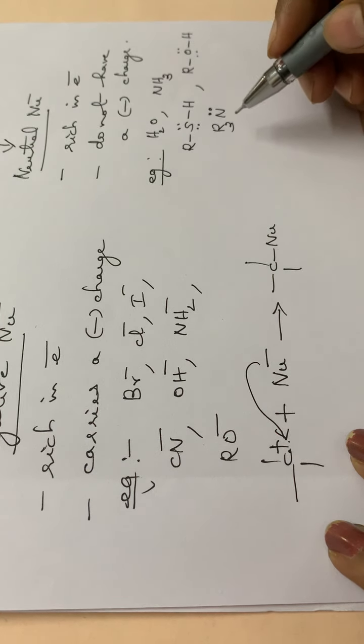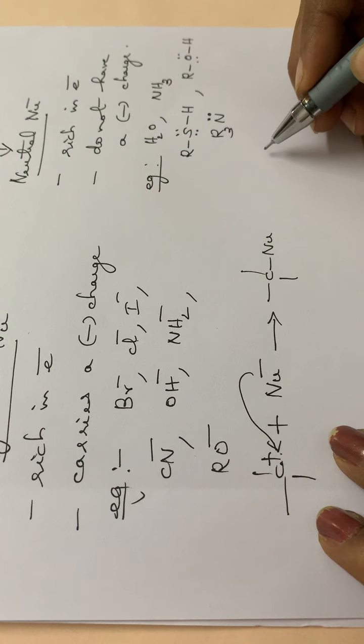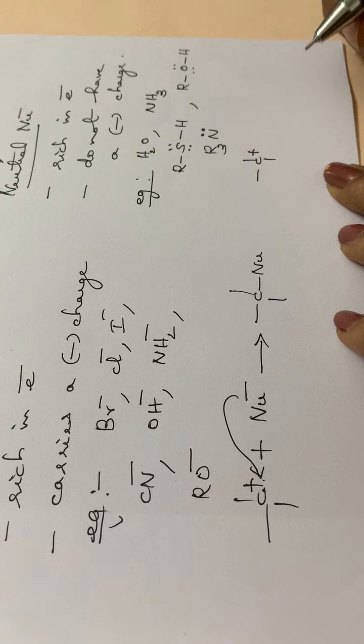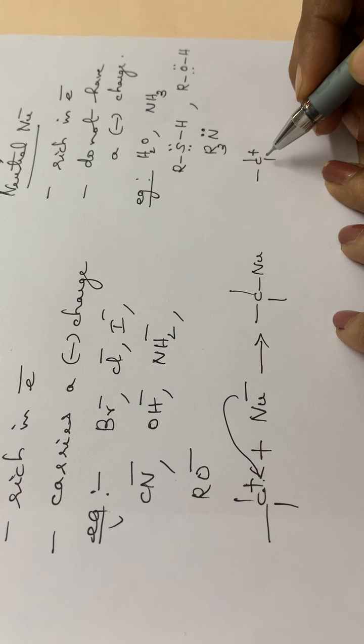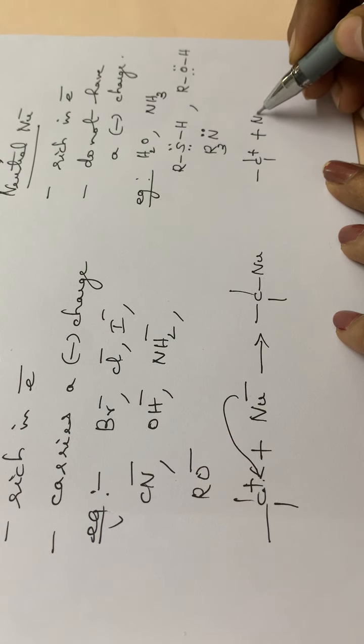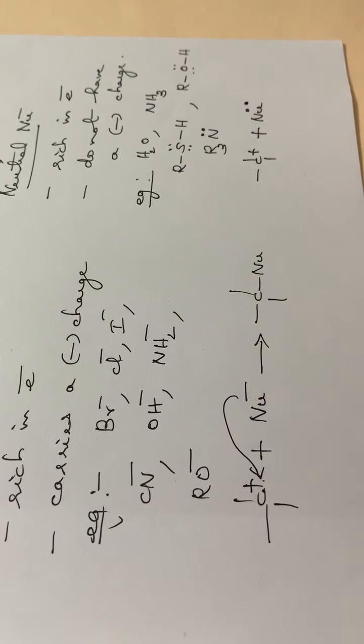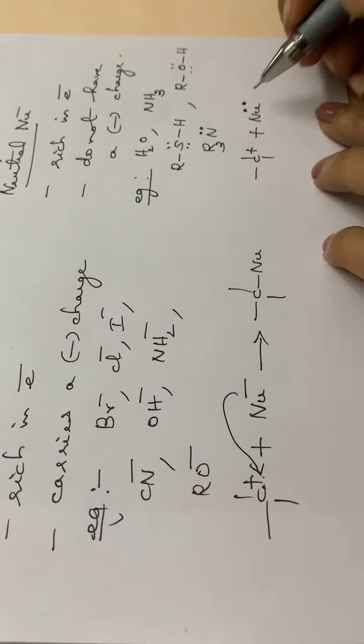In the case of a neutral nucleophile, we can write a similar reaction: a positive site or an electron deficient center plus a neutral nucleophile attacking it. Neutral nucleophile means it will not have any negative charge, only a lone pair of electrons.